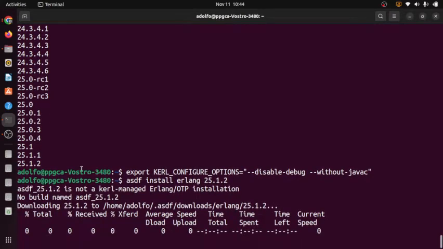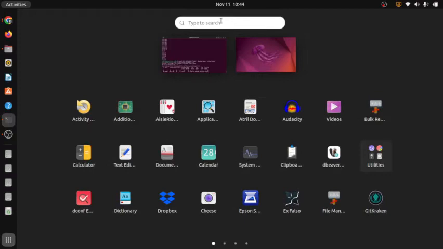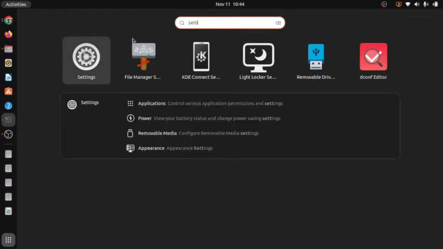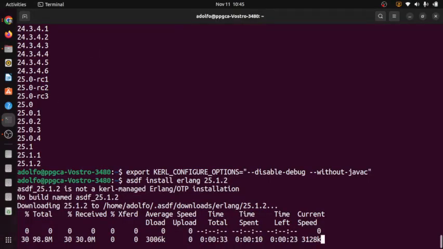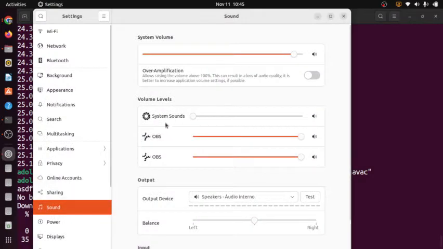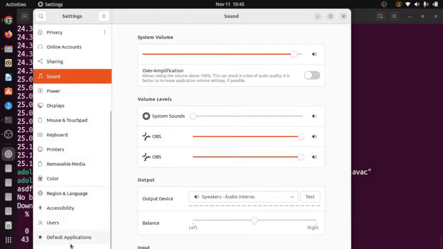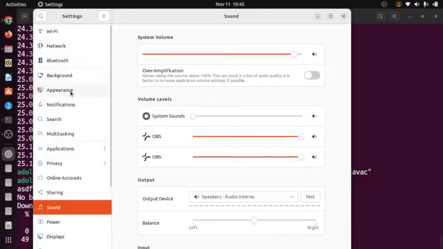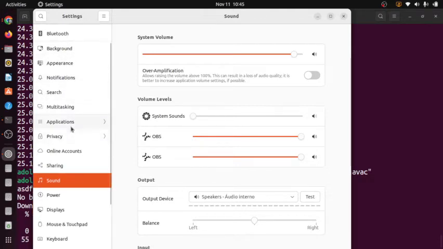25.1.2. So how long it takes on my computer, let me go to settings. Where's the about? Appearance.